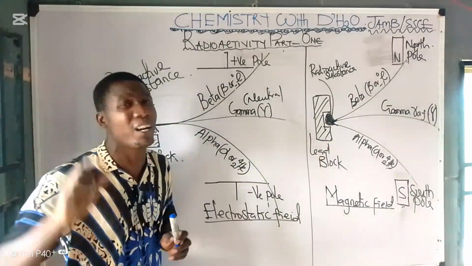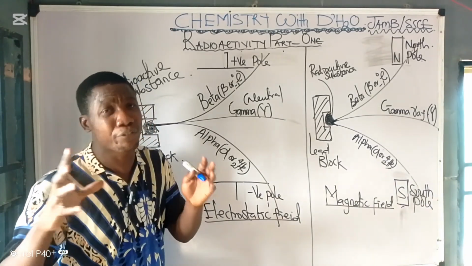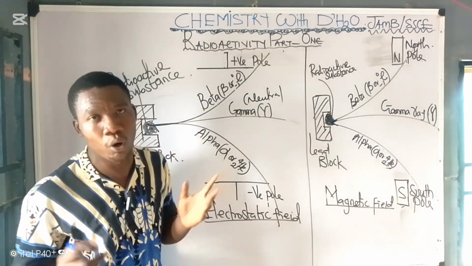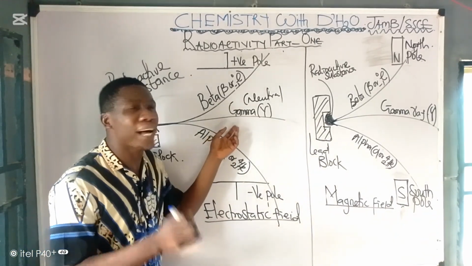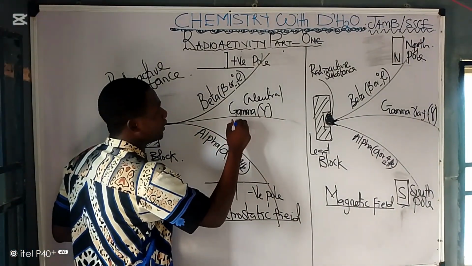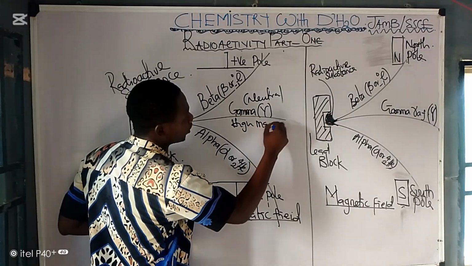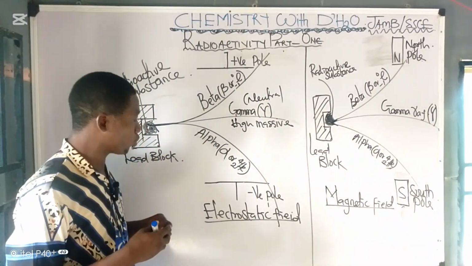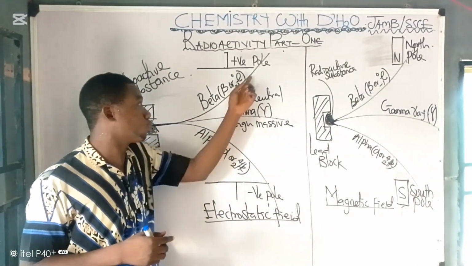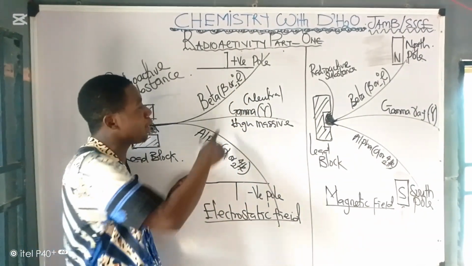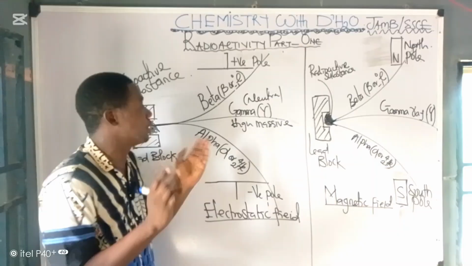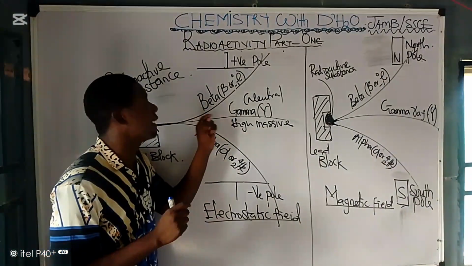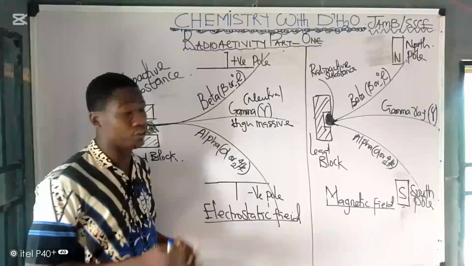Now the reason why it is partially or slightly deflected is because it is part of the radioactive ray. Okay, and another reason you must understand is that your gamma ray is highly massive. What does that mean? It is too heavy to be deflected towards the negative pole, not to the positive pole. So that is why it does not have charge and is highly massive. So for that reason, it is neither deflected to the positive pole nor the negative pole.